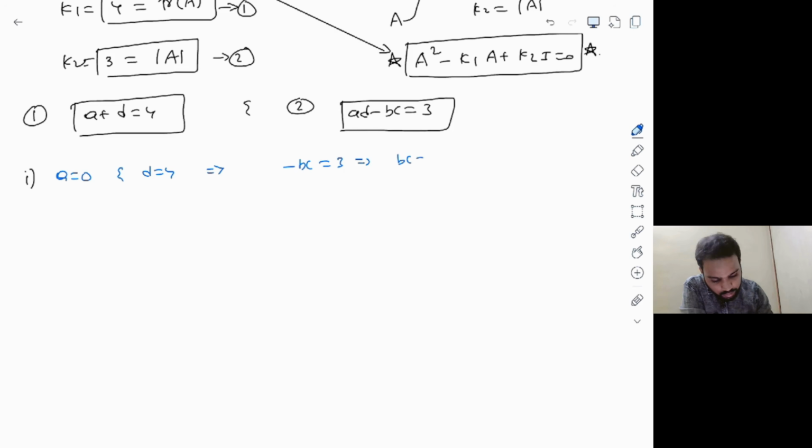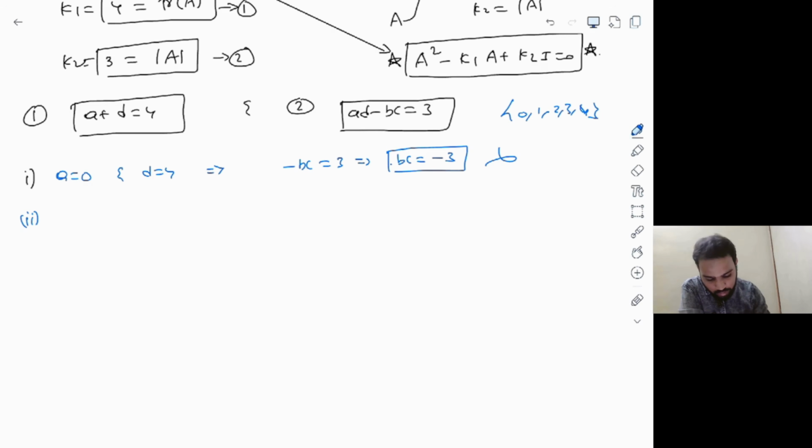This implies BC is equal to minus 3. But as per the given set ABCD, which is 0, 1, 2, 3, and 4, B into C equal to minus 3 is not even possible. So this case can be directly eliminated.